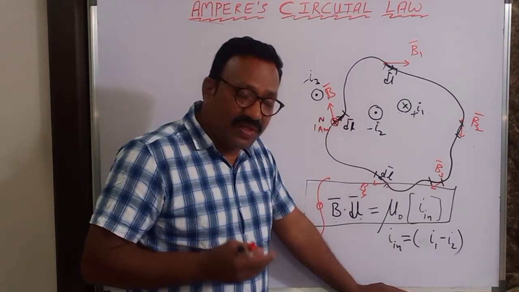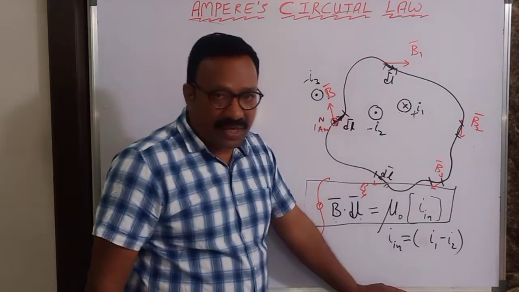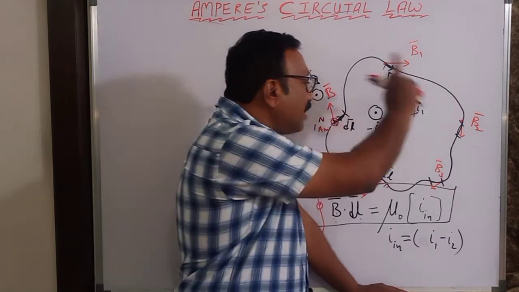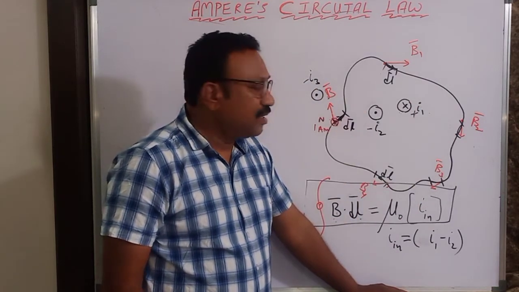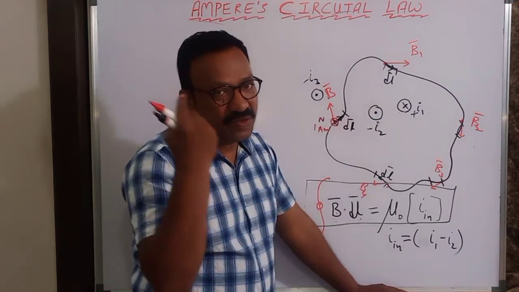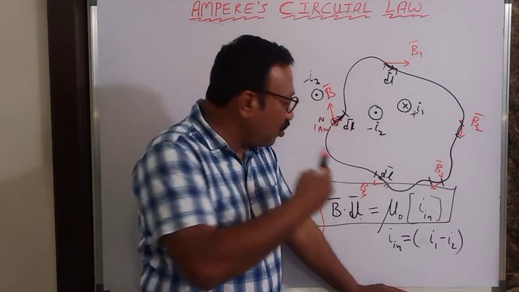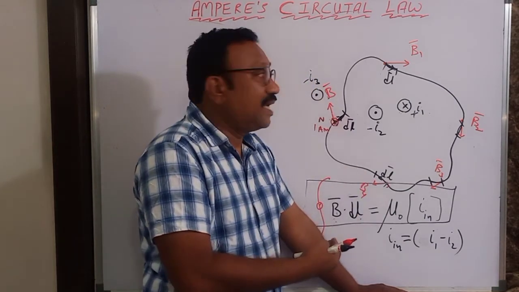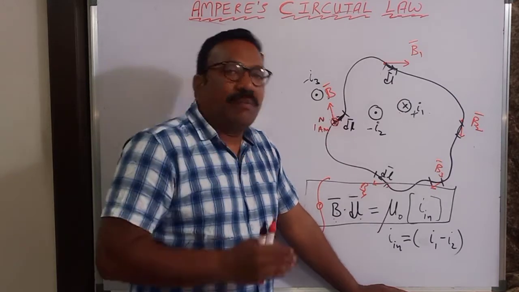You have to take a magnetic field constant in magnitude, and the curve is also a symmetric curve. Understand? And you take one current carrying conductor. In that simple, more symmetric manner, Ampere circuit law is suitable to apply.